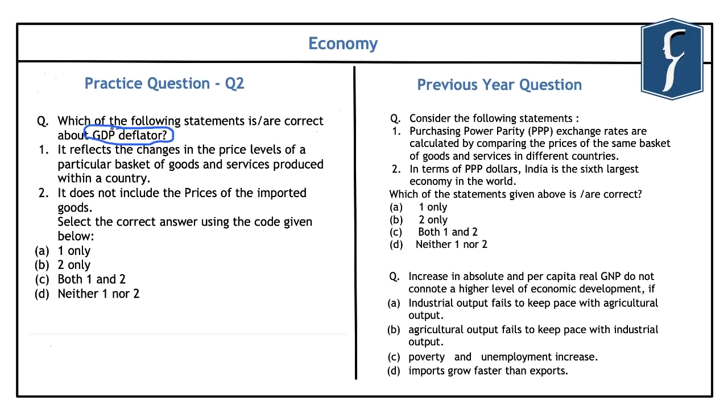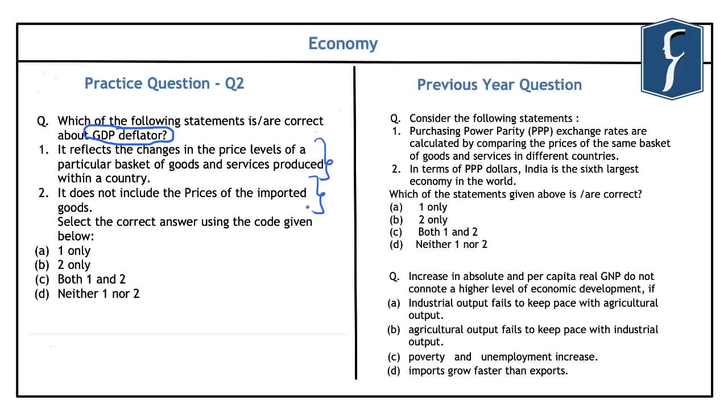So this second question reads, which of the following statements is or are correct about the GDP deflator? First, it reflects the changes in the price levels of a particular basket of goods and services produced within a country. And second, it does not include the prices of imported goods. Now, as we know, the GDP deflator is calculated based on the ratio of nominal GDP to real GDP.